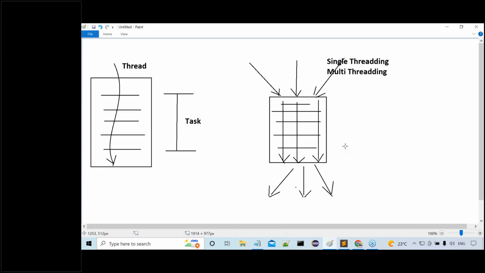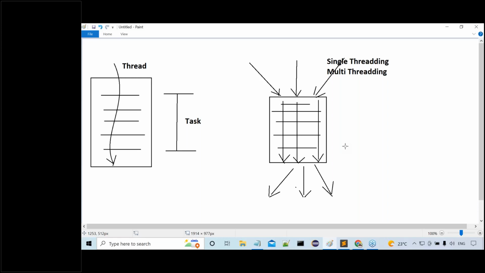Right, sir. In a multi-threaded model, only application performance will be increased. Finally, this is the meaning of single thread model and multi-thread model that we understood clearly. But if we come to Java, Java is a multi-threaded programming language. Java is what? A multi-threaded programming language.